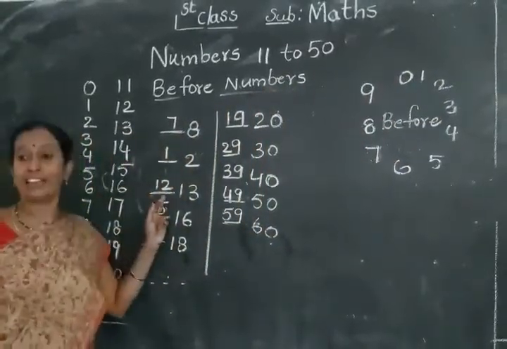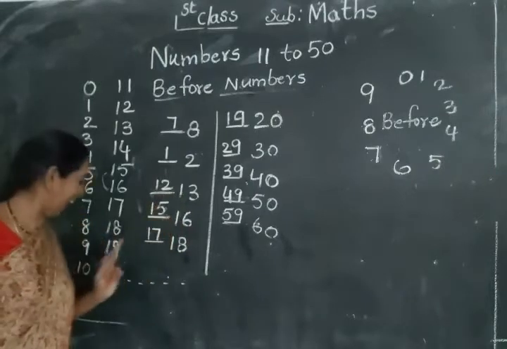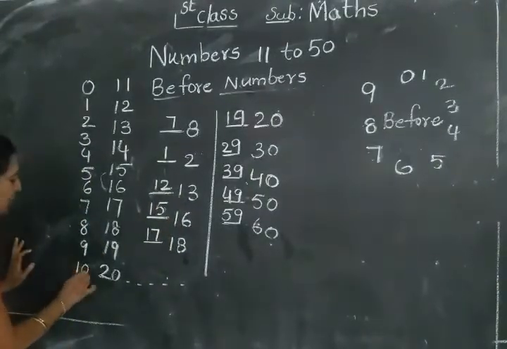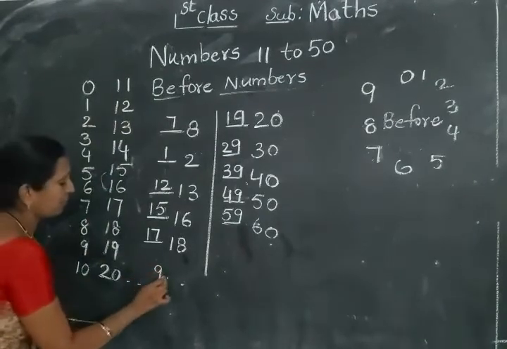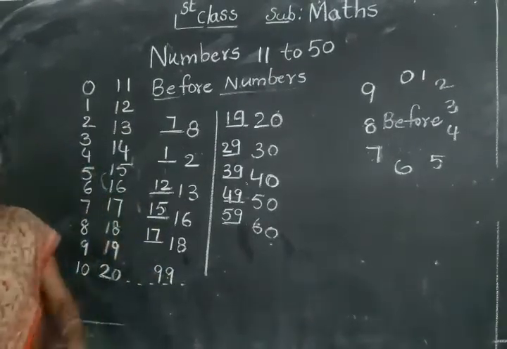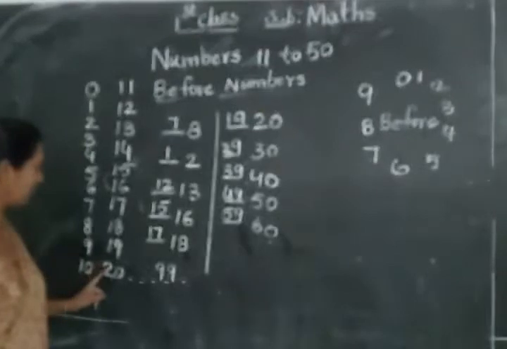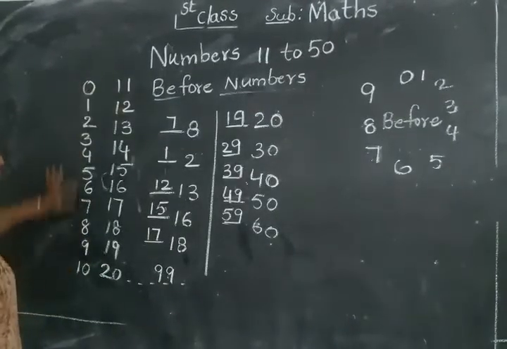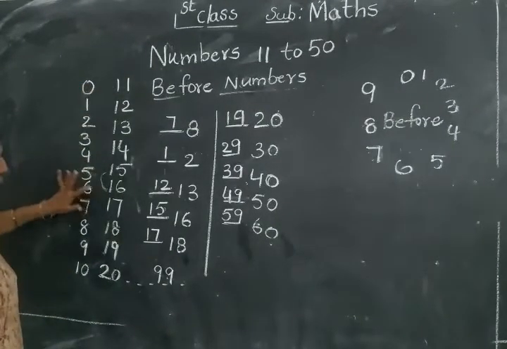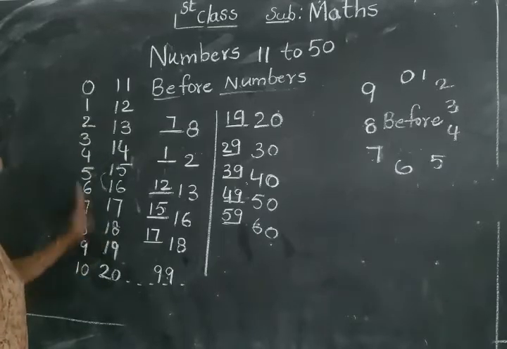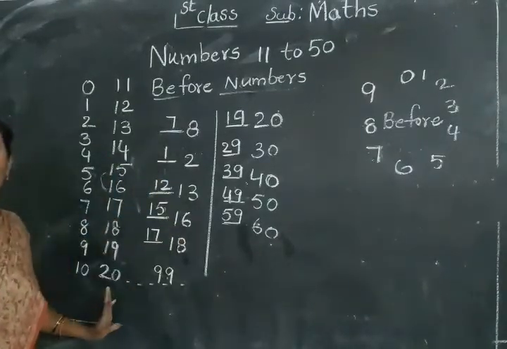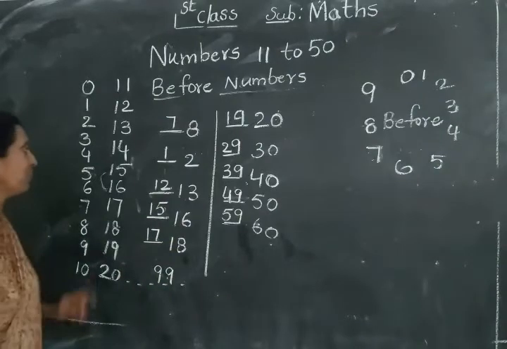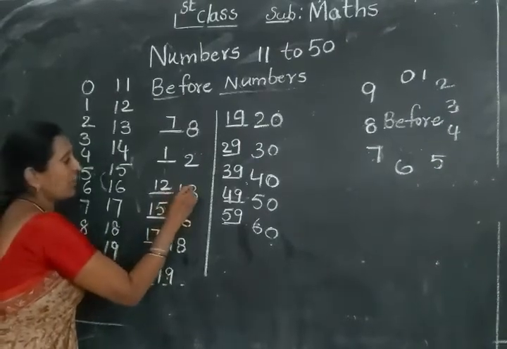Now here I will give the 2 digits numbers. The 10 after, 10 is the 2 digits. The 10 after, all up to 99, we get the 2 digits numbers only. So here like this: 10 after 11, 12, 13, 14, 15, 16, 17, 18, 19, 20, 21, 22, 23, and up to 99. Thus here I will give a 2 digits number.